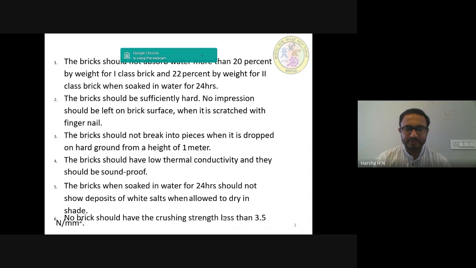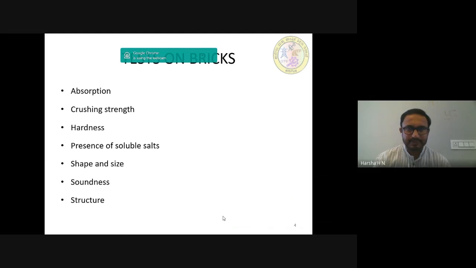The bricks, when soaked in water for 24 hours, should not show deposits of white salts when allowed to dry in shade. No brick should have a crushing strength less than 3.5 Newton per mm square. Next, moving on to the tests on bricks. Out of that, first one, absorption test.